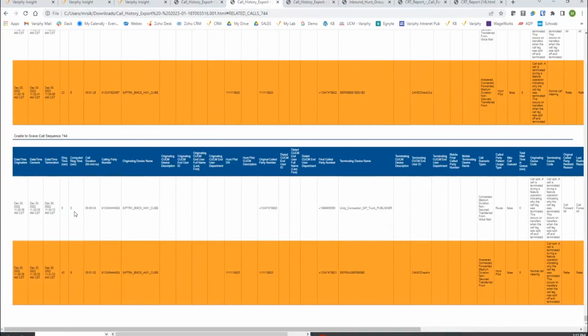Two-leg call right here. An external caller calls in. Once again, they're hitting a Unity handler, but they're connected to Unity for 34 seconds. So once again, same datetime origination stamps from Call Manager on these two CDR legs, but the ring time of 42 seconds isn't really accurate because it's not taking these 34 seconds into account.